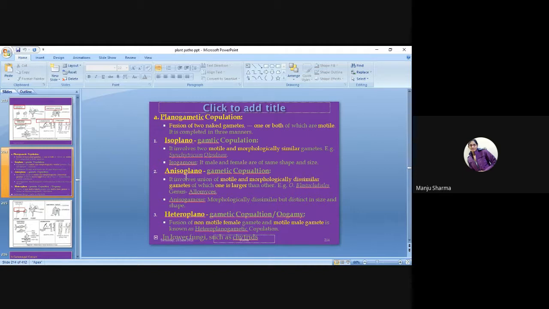Anisoplano involves union of motile and morphologically dissimilar gametes, of which one is larger than the other. And heteroplano means fusion of non-motile gametes and motile male gamete, which is known as heterogametic copulation.